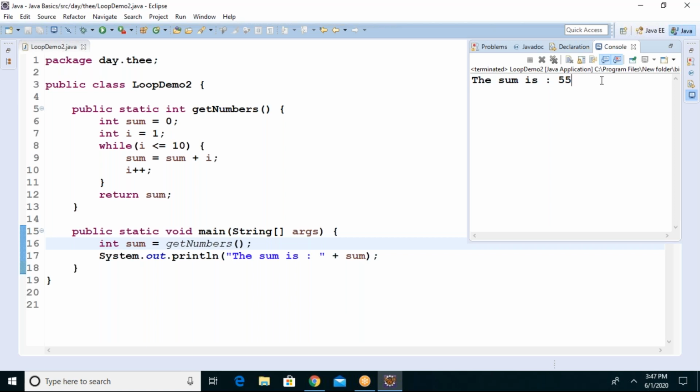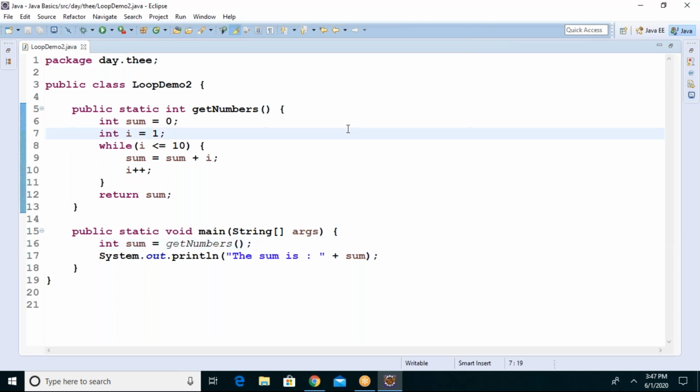Is it clear to all? Everybody got clarity? Yes, sir. Now I don't want to print the sum of all the numbers. From the numbers 1 to 10, I want all even numbers' sum separate and odd numbers' sum separate. I want to print the even number sum is 25 and the odd number sum is 35, like that. Tell me how to do that.